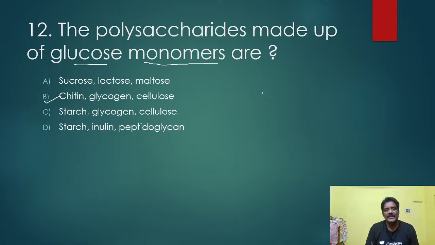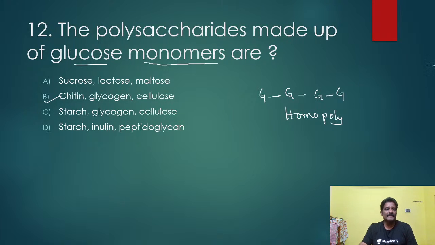Glucose monomers mean monomers of monosaccharides, for example in this structure the same glucose molecule is repeated. All are homopolymers only. In homopolymers, the glucose units will be repeated.